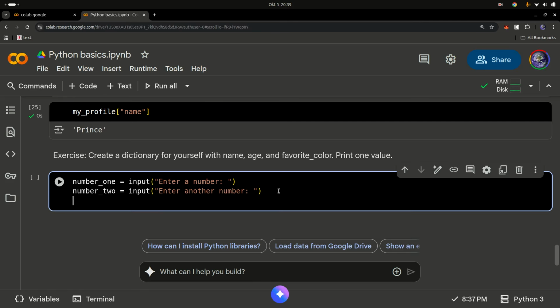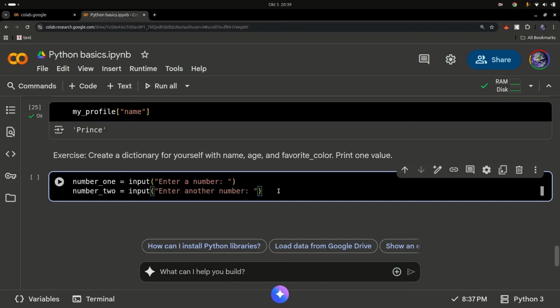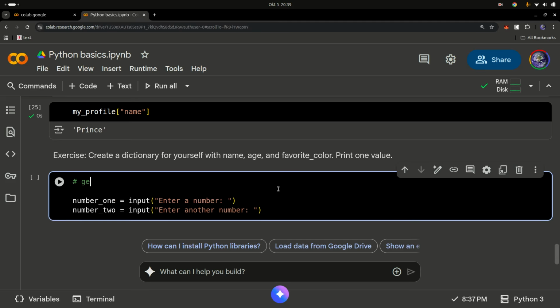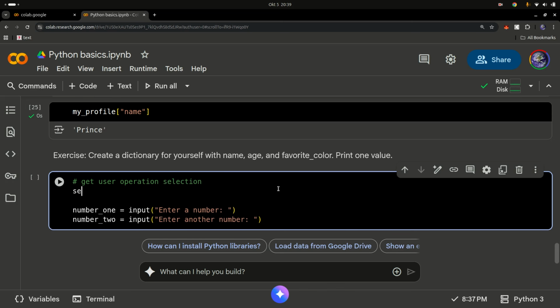Okay, let me just do this. The first thing we need is for the user to select an operation. So, get user operation selection.